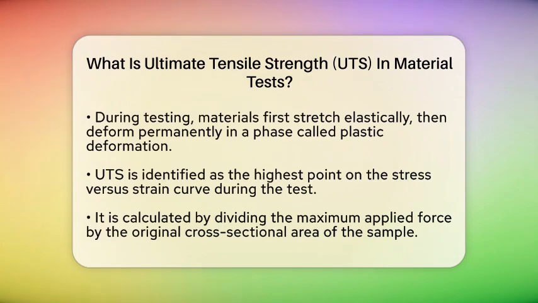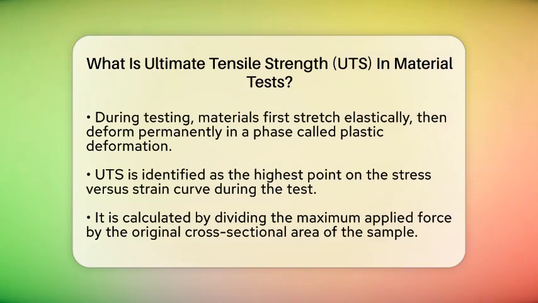The ultimate tensile strength is the highest point on the stress versus strain curve during this test. It's the maximum stress the material can handle before it fractures or breaks apart. To find this, the maximum force applied is divided by the original cross-sectional area of the sample. The result is expressed in units like megapascals or pounds per square inch.